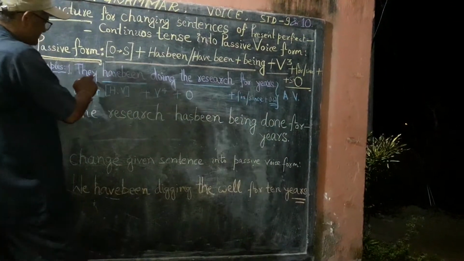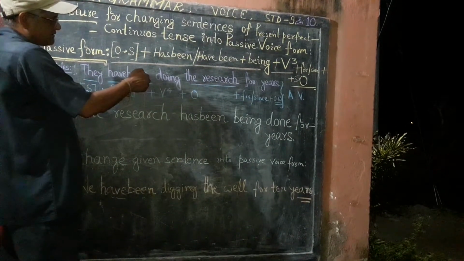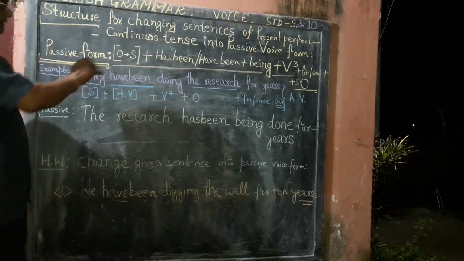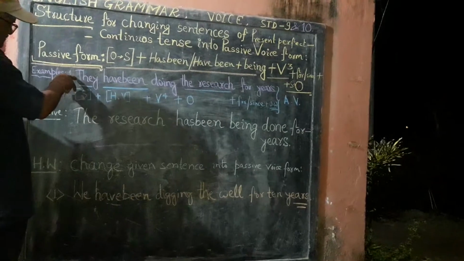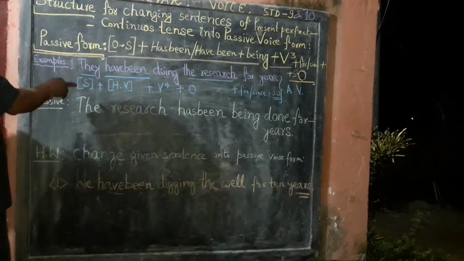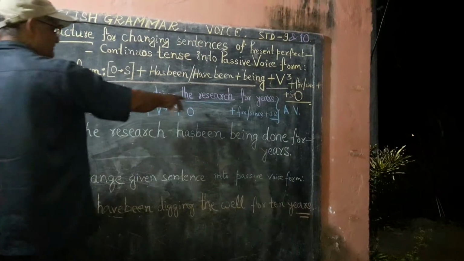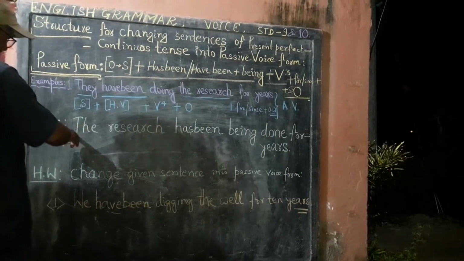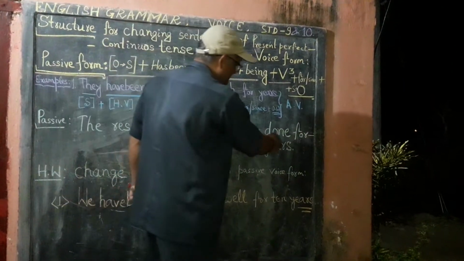Example: they have been doing the research for years. It is a sentence of present perfect continuous tense and is already in active voice form. To change it into passive voice form, we change the given object as a subject. So it is written as: the research has been being done for years.